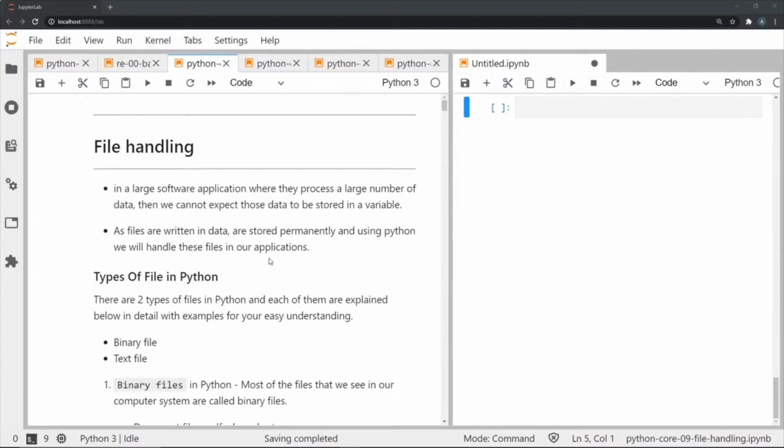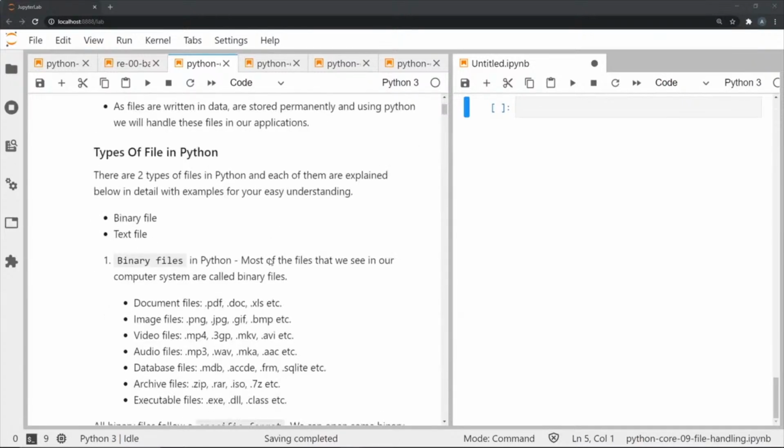Now, file handling is basically needed because most of the times when we're handling large and different types of data in Python or in general, we cannot store everything into a variable and we will have to use files. Now, there are two types of files that we are going to deal with. They are binary and text files.